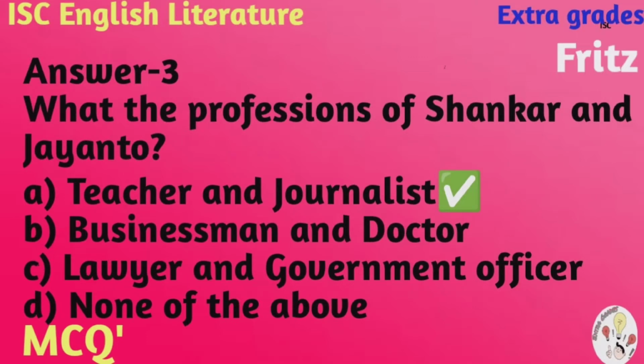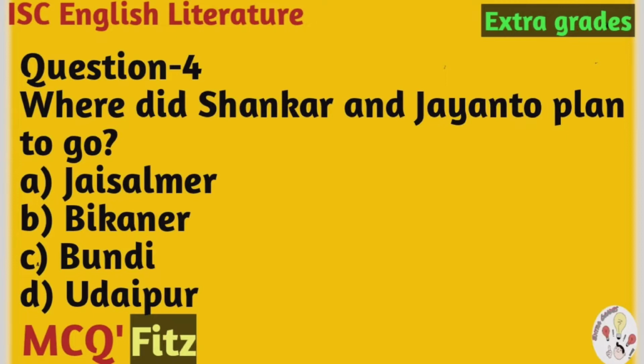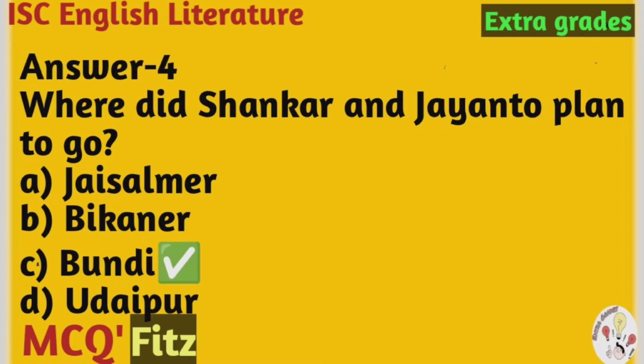That is, Shankar was a teacher and Jayanto was a journalist. Question number 4. Where did Shankar and Jayanto plan to go? The options are A. Jaisalmer, B. Bikaner, C. Bundi, D. Udaipur. And the correct answer is C.